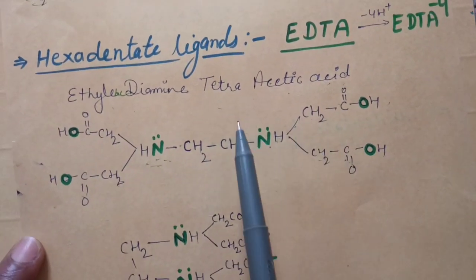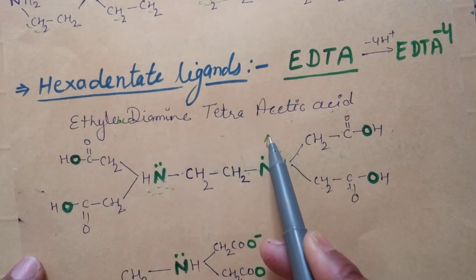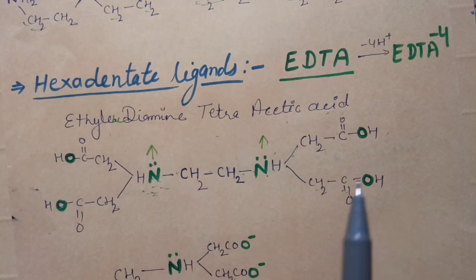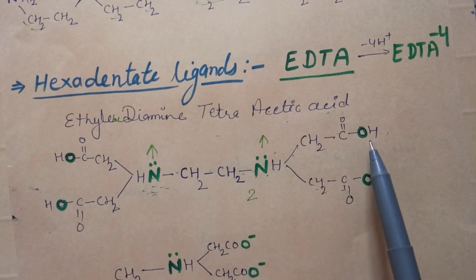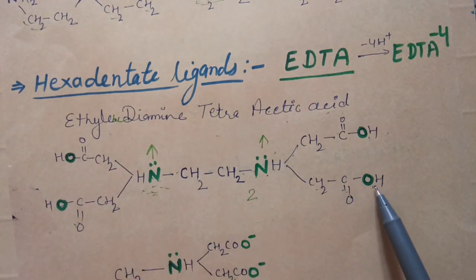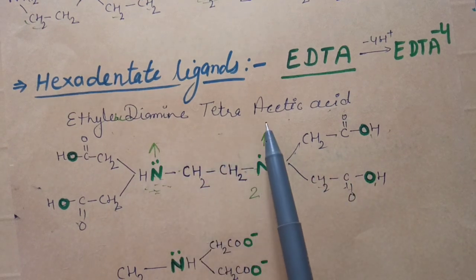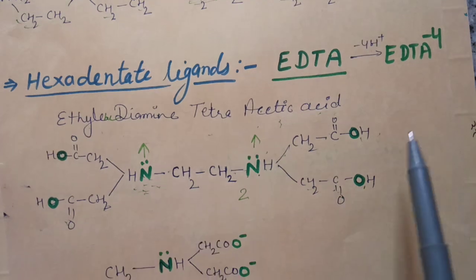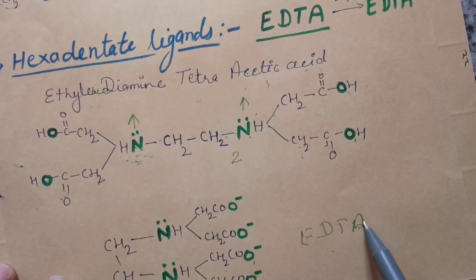Okay, now in ethylene diamine, both nitrogen atoms have a lone pair, so it will make a coordinate bond, and it will also make a coordinate bond. Okay, means denticity 2 is compulsory. In this condition, when it is in neutral stage, there is no charge on EDTA, its denticity is only 2. Okay, but when the carboxylic groups release their H plus ions to make ethylene diamine tetraacetate ions, that is -4 H plus, then it will make EDTA -4.